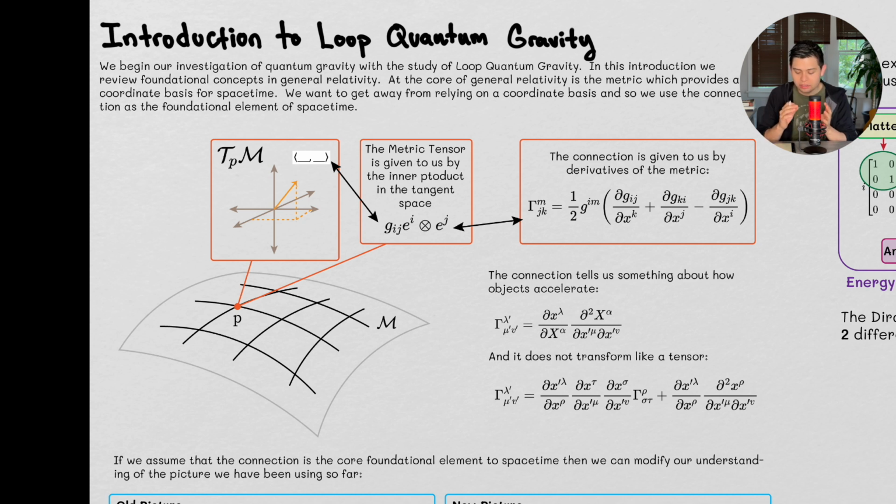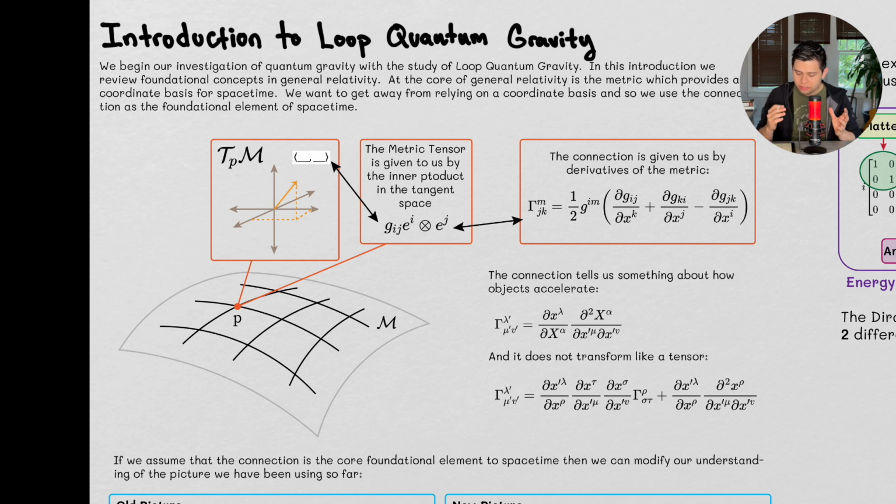Let's get to this. So we're going to begin our investigation of quantum gravity with the study of loop quantum gravity. The reason I'm choosing loop quantum gravity before string theory is because I feel like a lot of the topics in loop quantum gravity are a little bit more esoteric in nature. They're a little bit more abstract. They're a little bit harder to understand because we're going to go deep into the ADM formalism. We're going to try to understand holonomy. We're going to try to understand cohomologies and so forth. And so this is going to help us, I think, get a lot of the really abstract math out of the way. Then when we start talking about strings, hopefully things will be a little bit easier to understand.